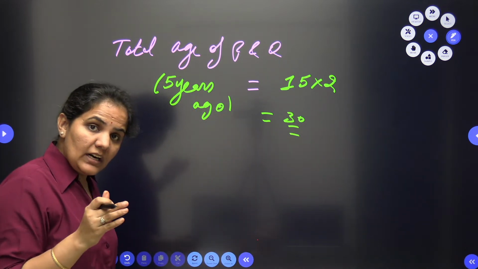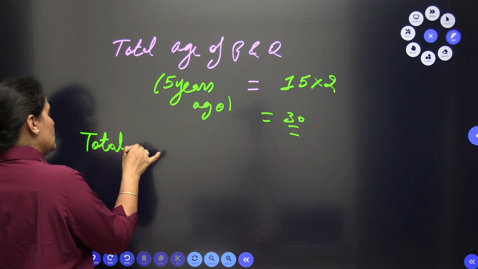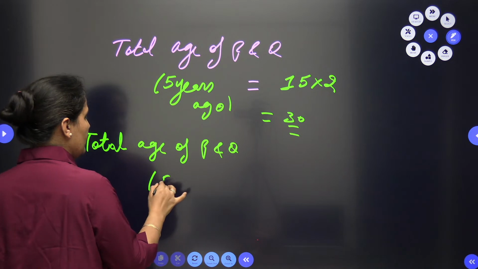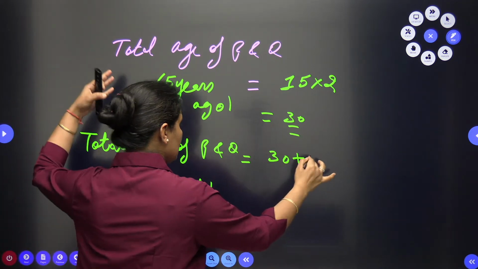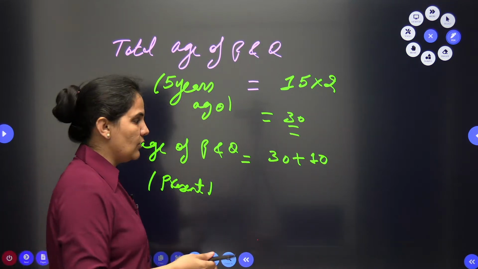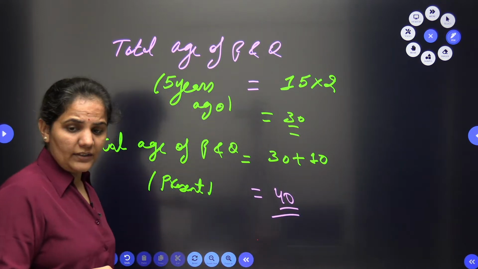If I want to find out the present age of P and Q, the total of present age of P and Q, it will be 30 plus 10, since 5 we will add in the age of P and 5 in the age of Q. So it will be 30 plus 10, 40. So the total is 40.